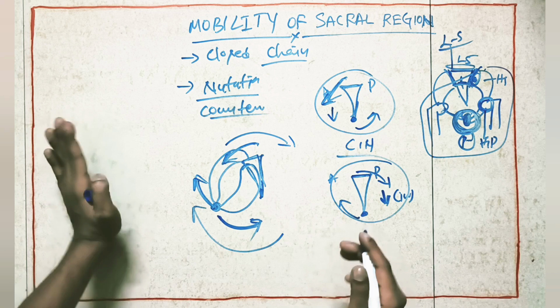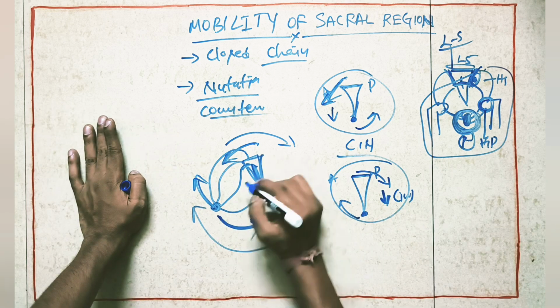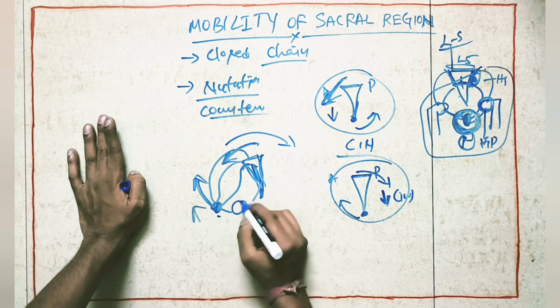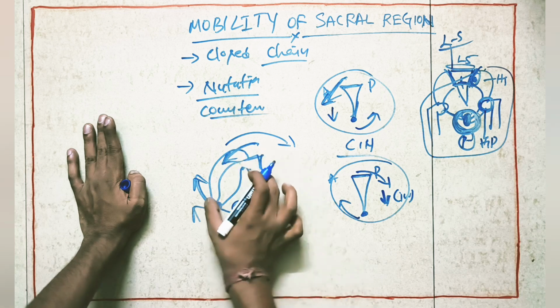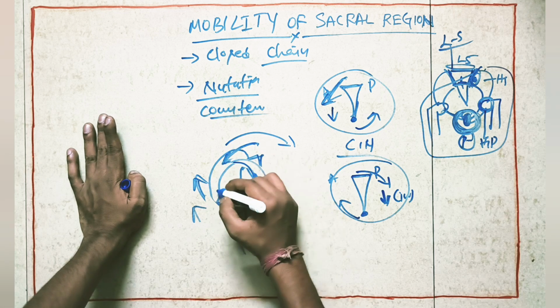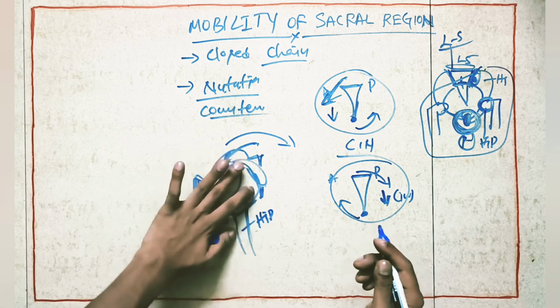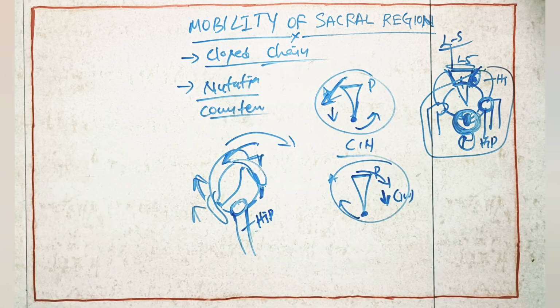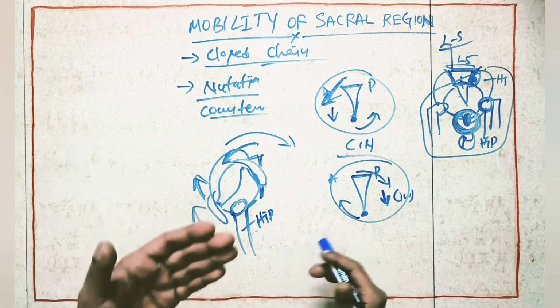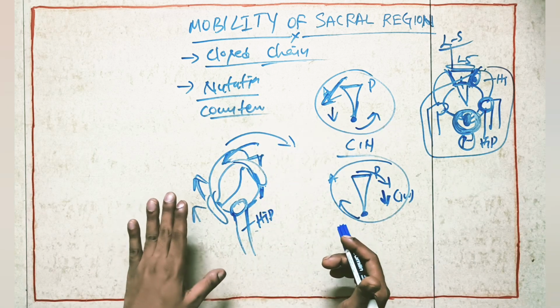If the pubic symphysis is moving, what does it mean? Between the SI joint and the pubic symphysis joint we have the hip joint. So if this complete circle is moving, with the SI joint and the pubic symphysis moving, the hip joint presented here will automatically move. That's why these are mostly closed chain movements. It is a closed link with the lumbar spine, SI joint, pubic symphysis, and hip joint.